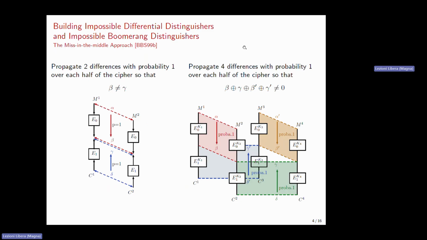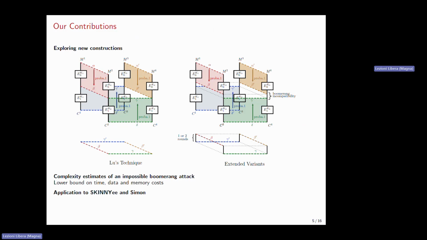Liu proposed to follow the same type of technique to build impossible boomerang distinguishers. Here we have four differences, alpha, alpha prime, delta, delta prime. All of them are propagated with probability 1 to the middle, and we hope that in the middle we have four differences that cannot sum to 0. This is the contradiction. In this paper, we wanted to explore the possibility of extending this construction, and in particular to have an incompatibility in the middle which is not based on an inequality, but on a boomerang incompatibility of either 1 or 2 rounds.